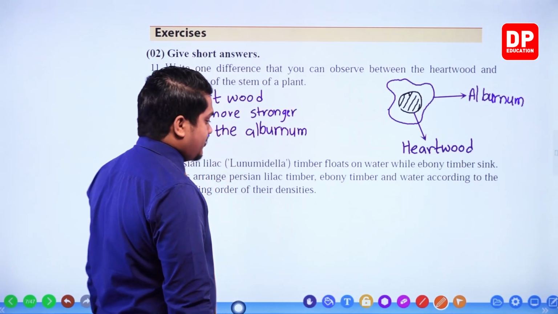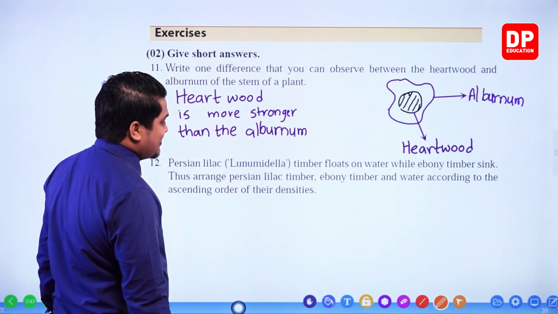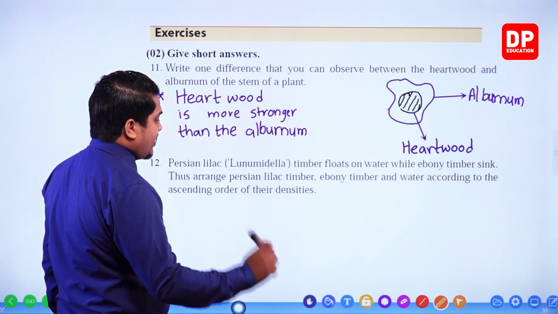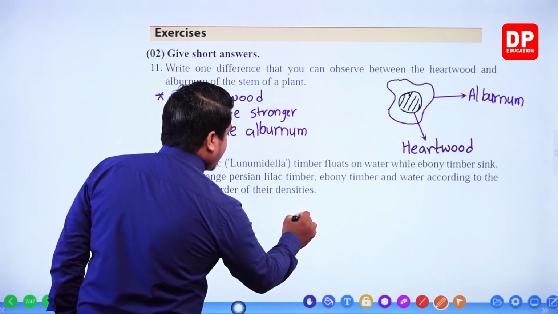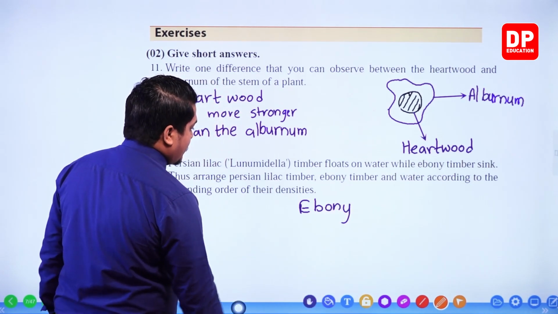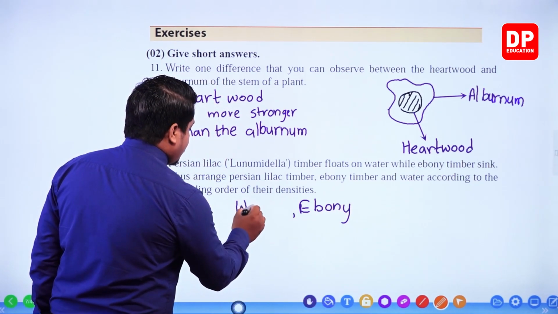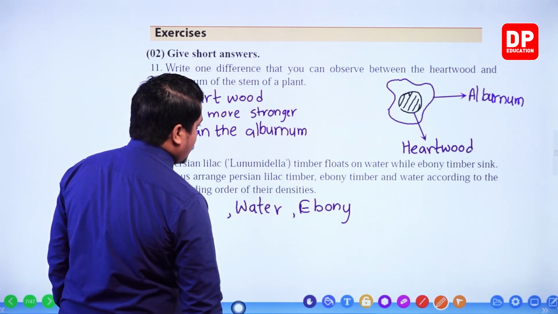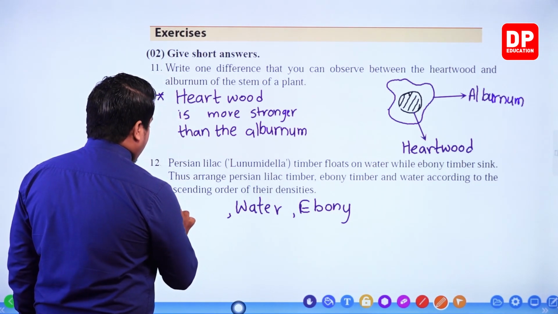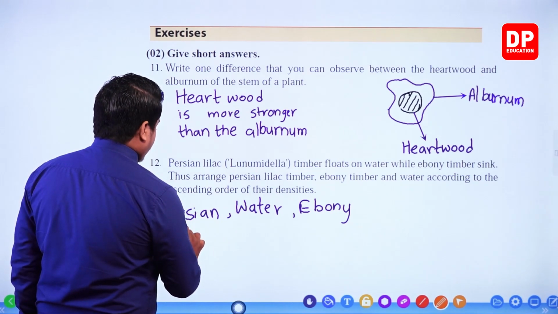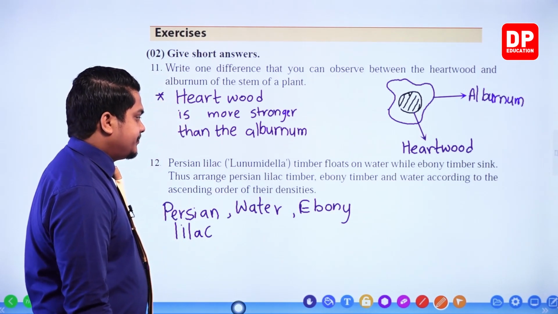So my dear children, you can arrange these densities in ascending order. Ascending means from the smallest one to the highest. So ebony has the highest, then water is the second highest, then the lowest is Persian lilac. So this is the order.